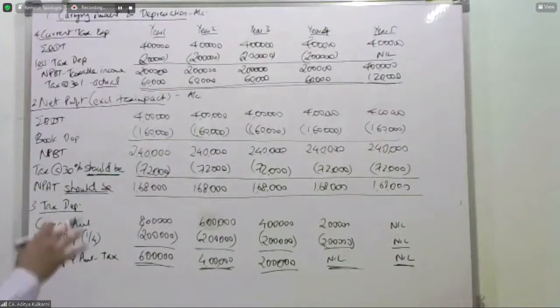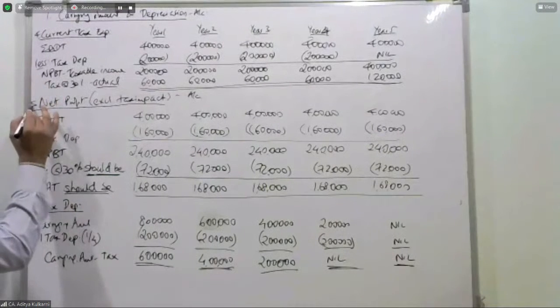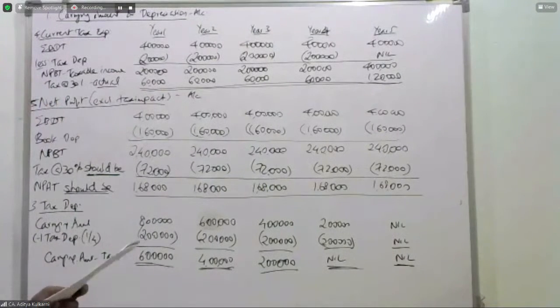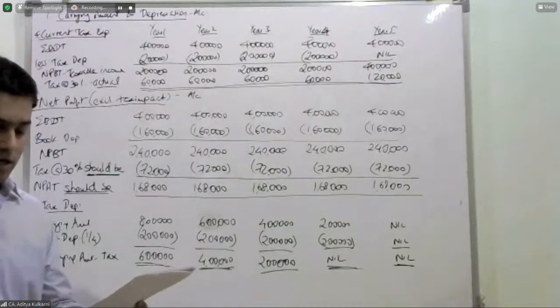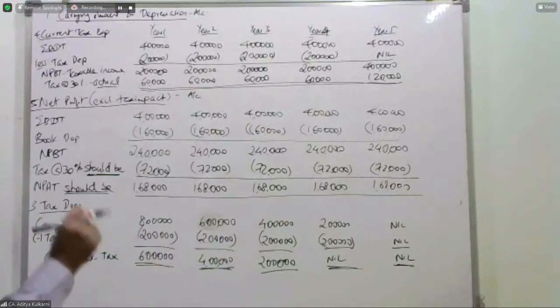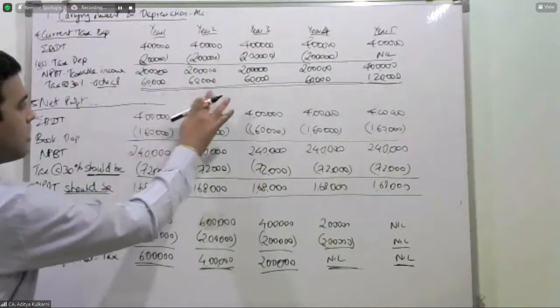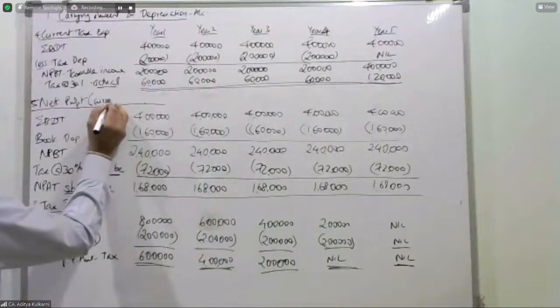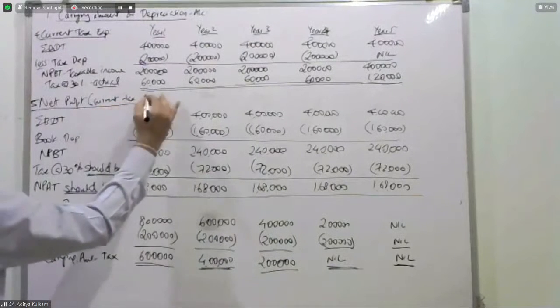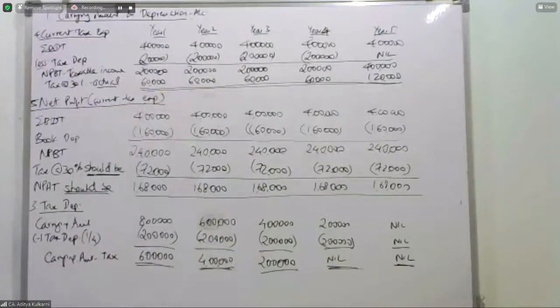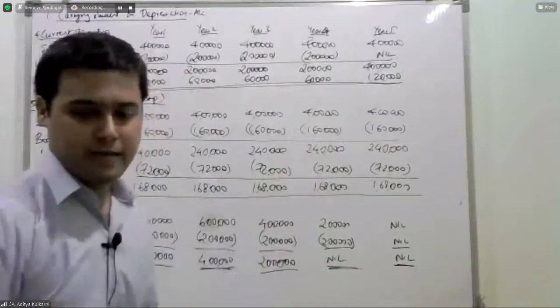Now the fifth working will be what? The net profit after accounting for current tax expense. What is your current tax expense?